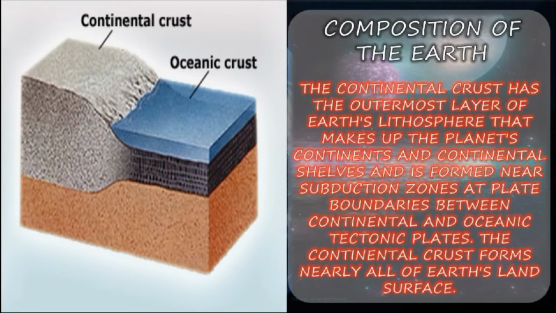The continental crust is the outermost layer of the Earth's lithosphere that makes up the planet's continents and continental shelves, and is formed near subduction zones at the plate boundaries between the continental and the oceanic tectonic plates. The continental crust forms nearly all of the Earth's land surface. You can see in the picture, the cement color on the upper part is the continental crust. The blue color denotes oceanic crust.